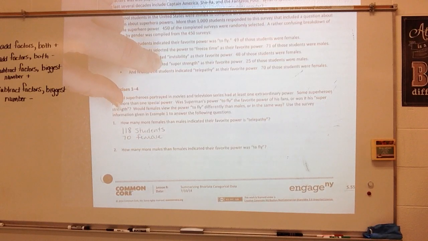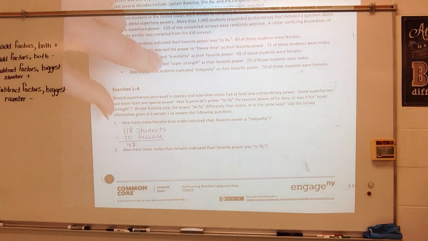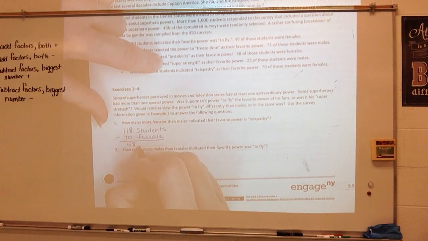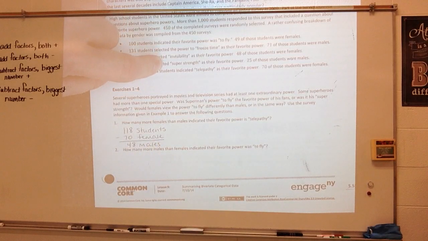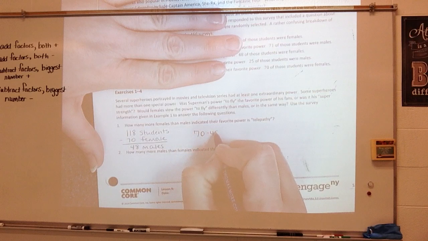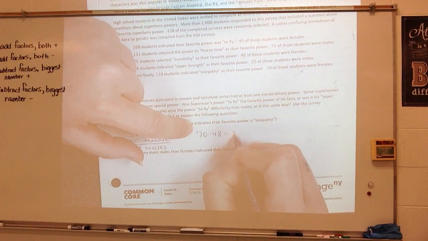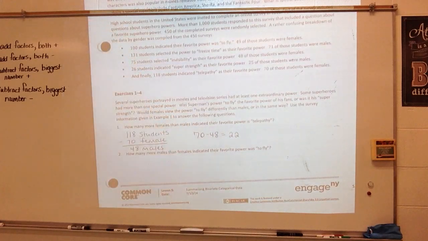So I have to figure out how many males. So I need to subtract this. 48 were male. Alright, so how many more females than males indicated their favorite power was telepathy? So now I'm going to do 70 minus 48. Alright, and that gives me 22 more.